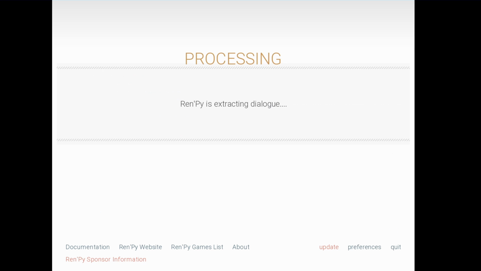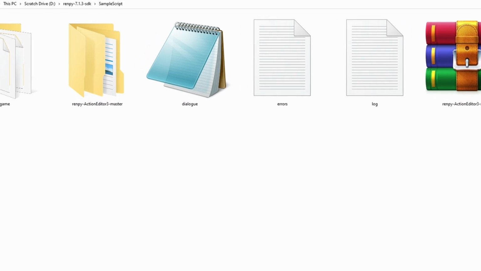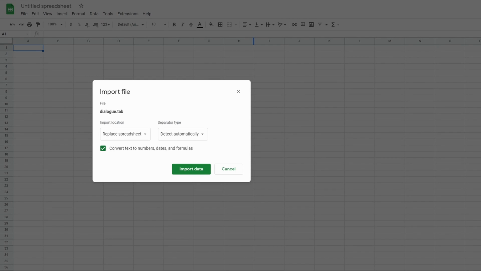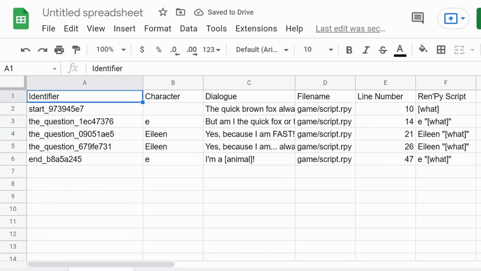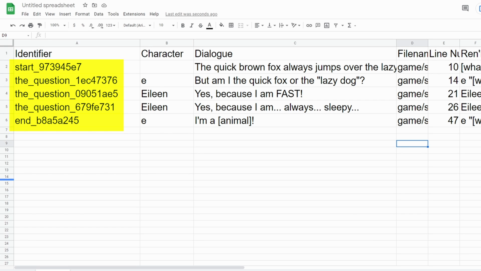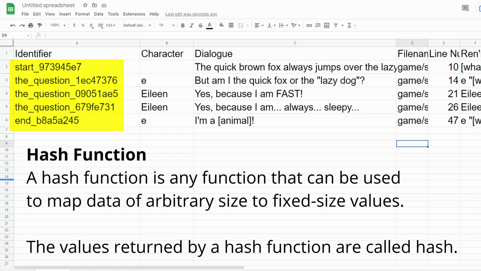Press Continue, and it will generate a file called dialogue.tab to your base game's directory, just outside of the game folder. Import that into a spreadsheet program like Excel or Google Sheets, and you'll see every line of dialogue has an associated code. These codes are created by seeing where each line of dialogue is located and then hashing that line of dialogue to automatically transcribe it into an 8-character identifier.